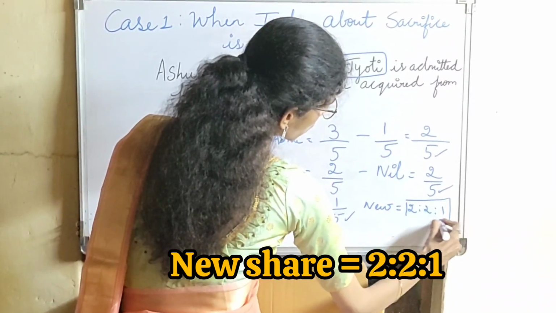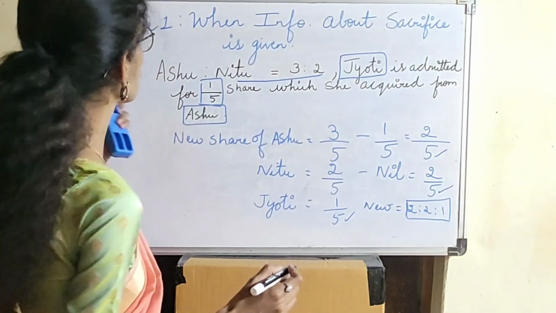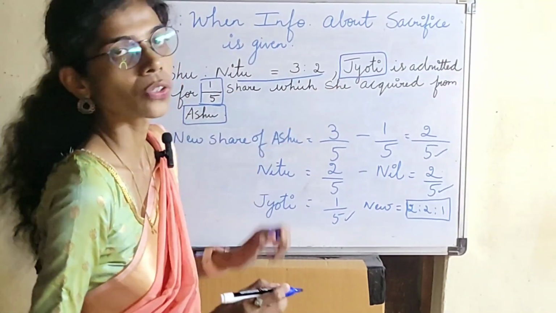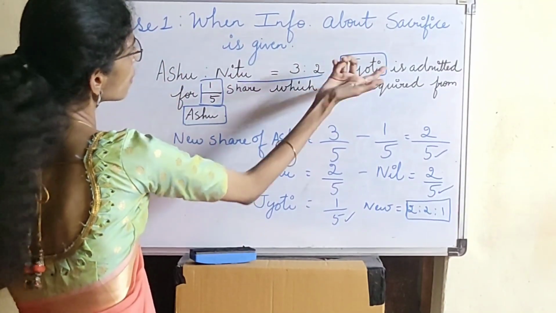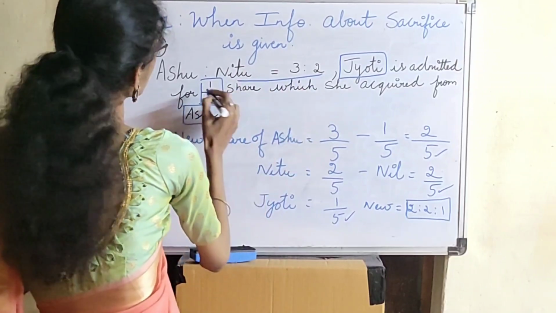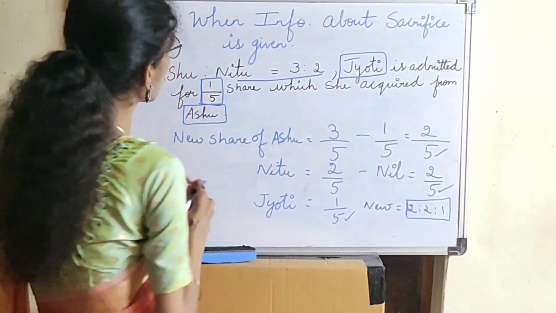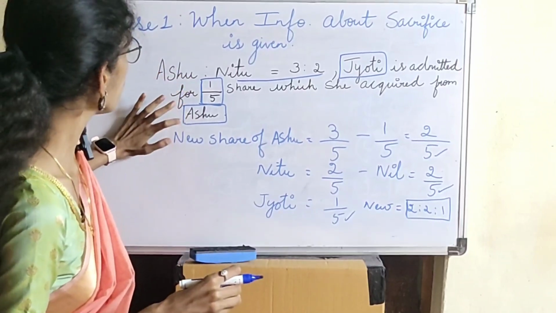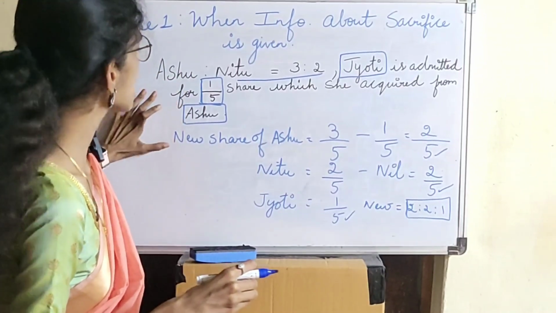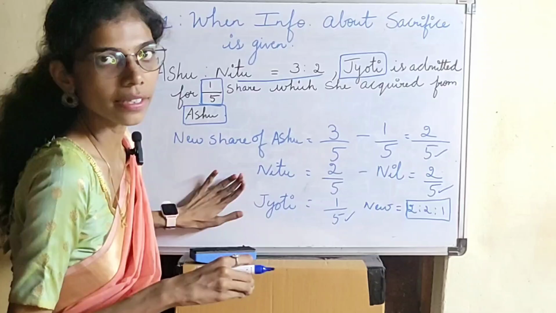So this is the new share of Ashu, Nitu and Jyoti. So when the information about sacrifice is given, that the new partner has acquired 1/5 share from the old partner, the new share is calculated in this way.